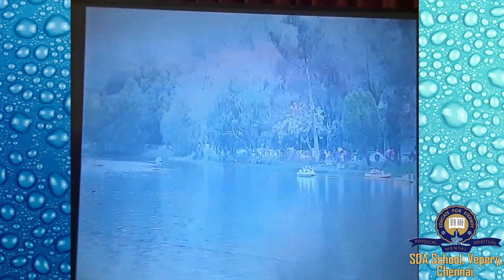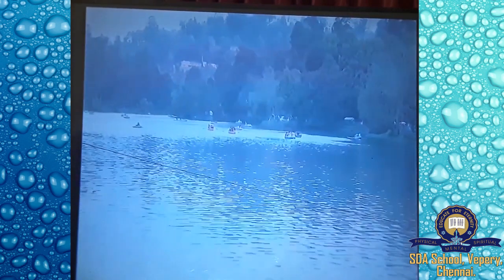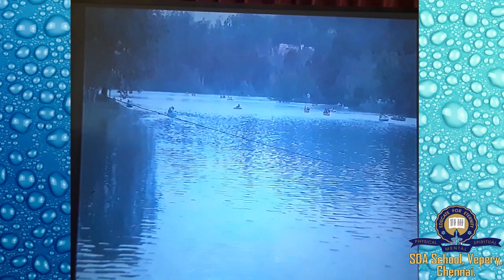See what you are seeing, can anyone guess? Yes, it is a lake. Lake in Tamil, eri.